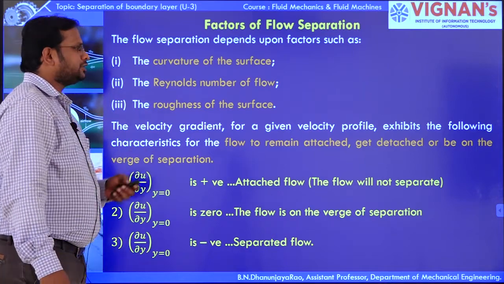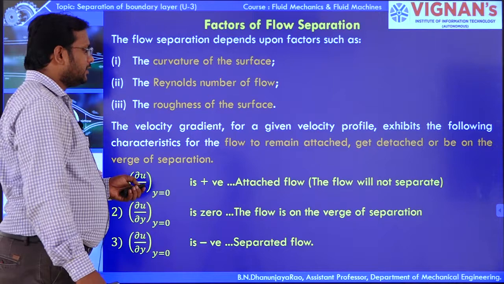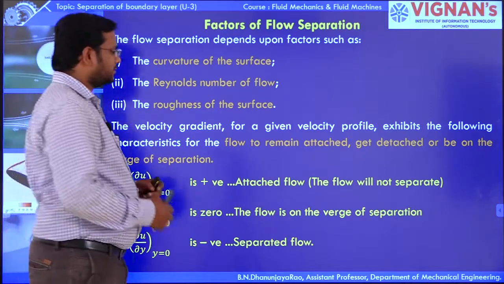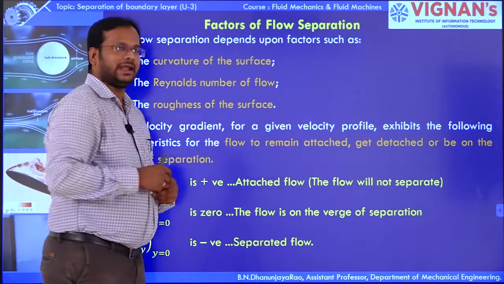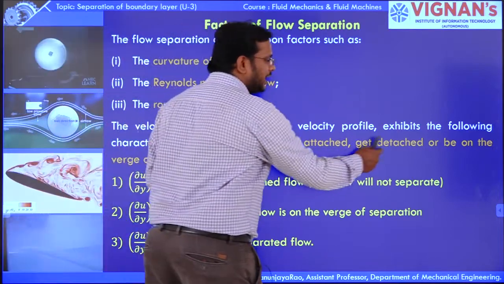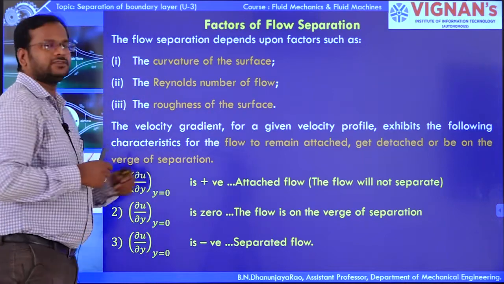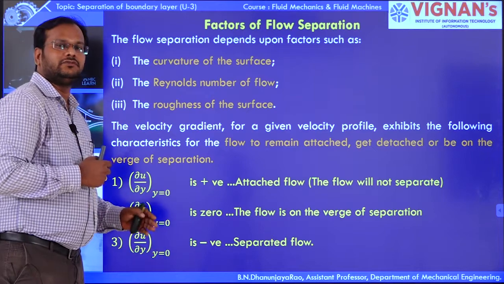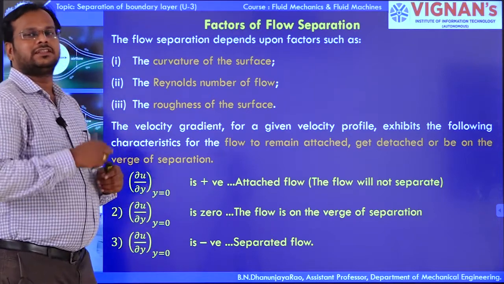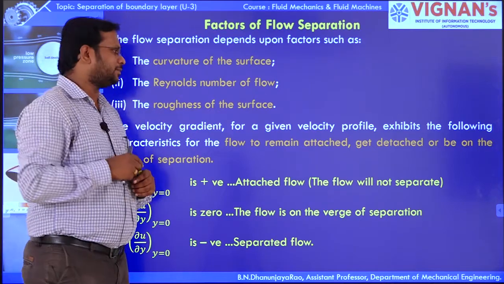The velocity profile exhibits the following characteristics. There are three characteristics: one representing flow that remains attached, another that gets detached, and a third that is on the verge of separation. These three indicate the velocity profile in the boundary layer and boundary layer separation.